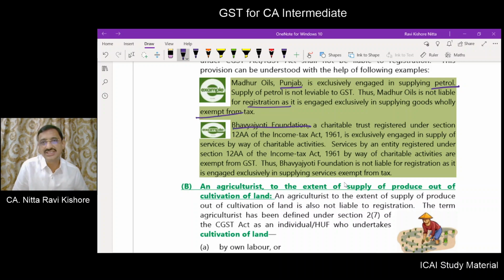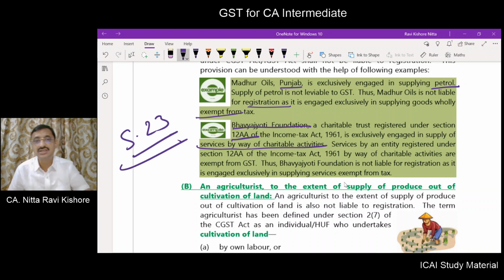Bhavya Jyoti Foundation is a charitable trust which is registered under section 12A of the Income Tax Act. It is exclusively engaged in the supply of services by way of charitable activities. So for exclusively exempted services, you can take the shelter of section 23, whereby you need not get yourself registered.